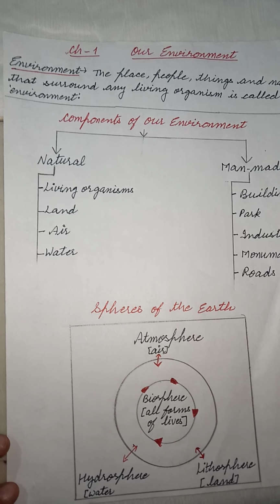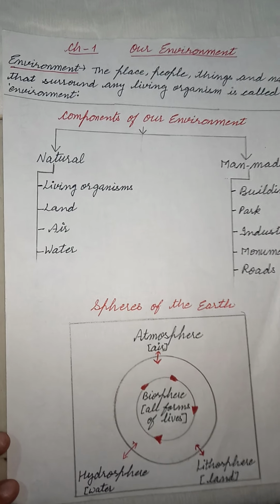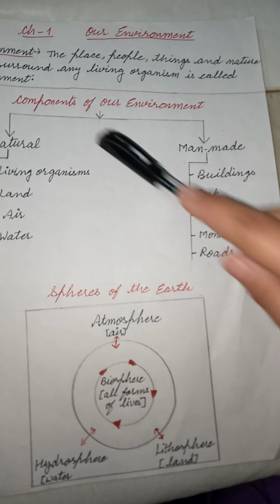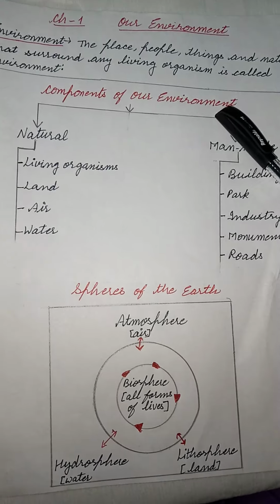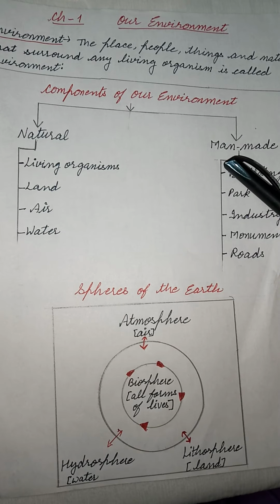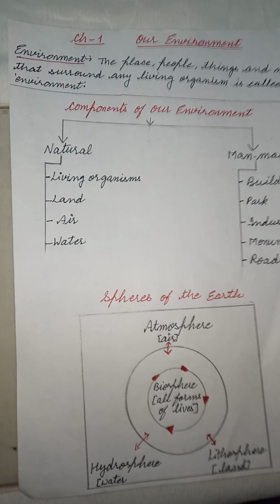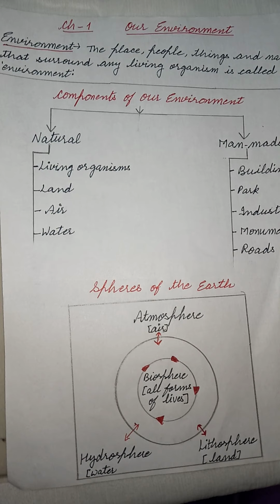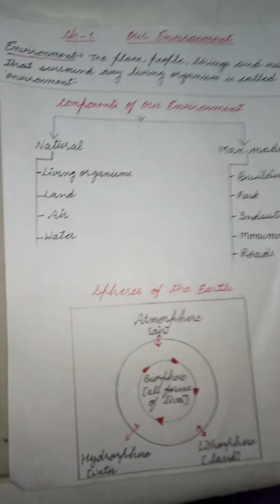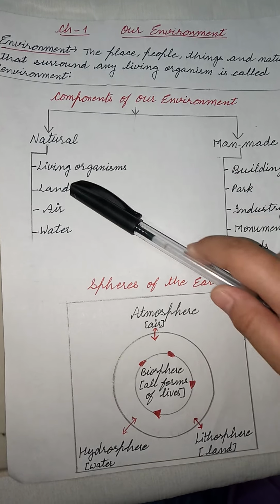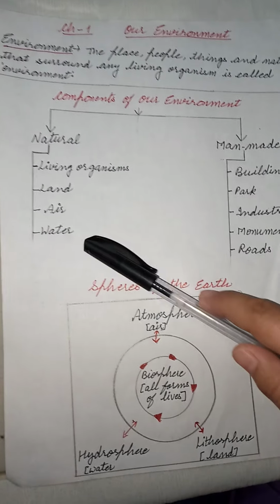These surroundings can be divided into two categories, natural and man-made. These are the components of our environment. First is the natural component. Natural component means living organisms which are naturally found on the earth: land, air, water.